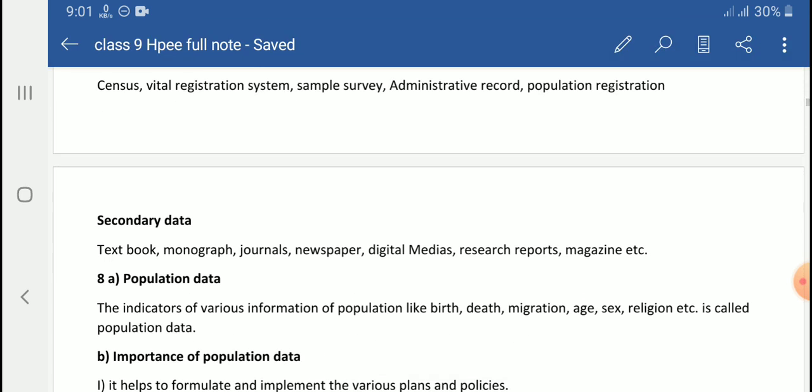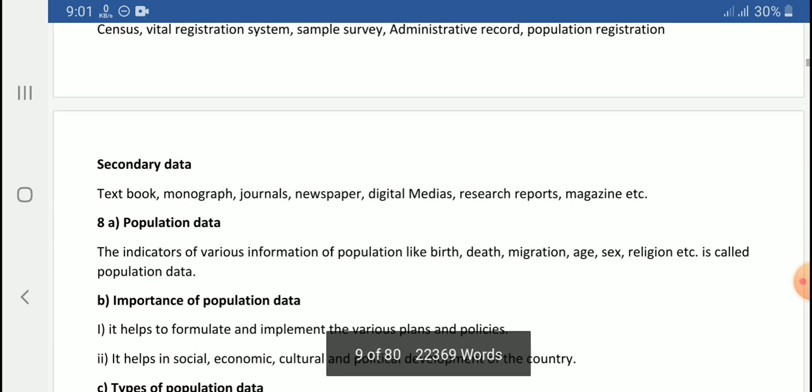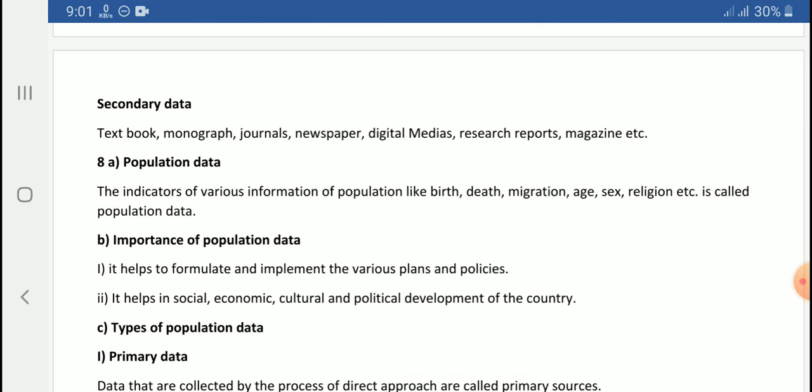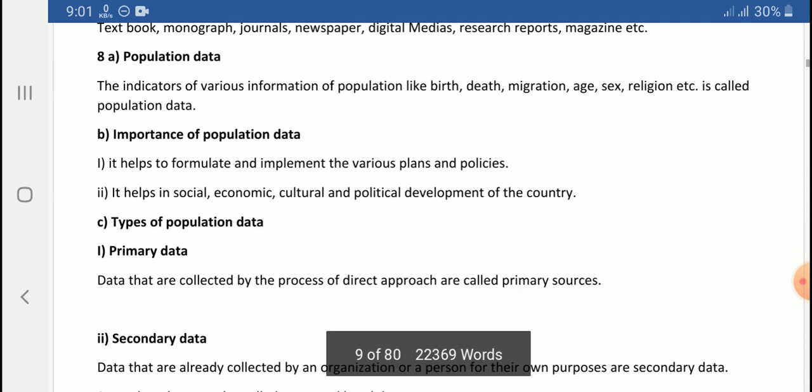So just keep this in mind. The examples of primary and secondary sources of population data are important for MCQ.